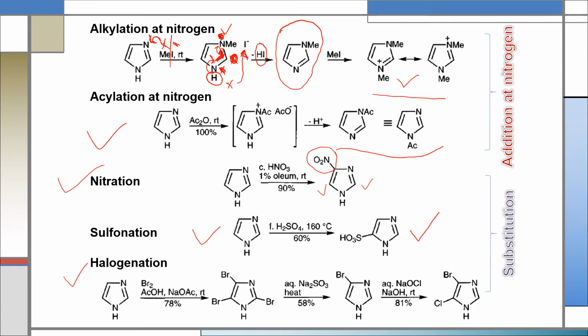If we treat this 2,4,5-tribromoimidazole with sodium sulfate, in that case 4-bromoimidazole will be produced. If we react this 4-bromoimidazole with sodium chlorate and sodium hydroxide at room temperature, in that case we will get 4-bromo-5-chloroimidazole as a substituted product.